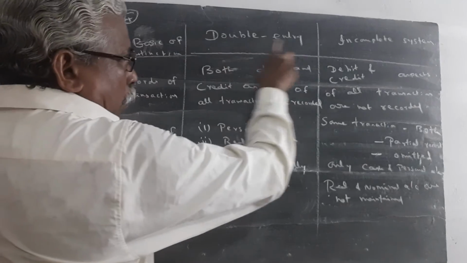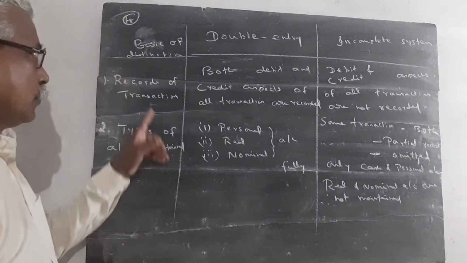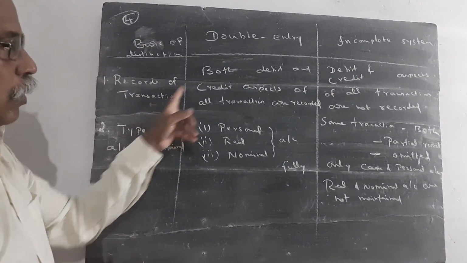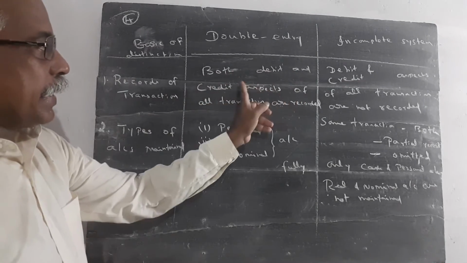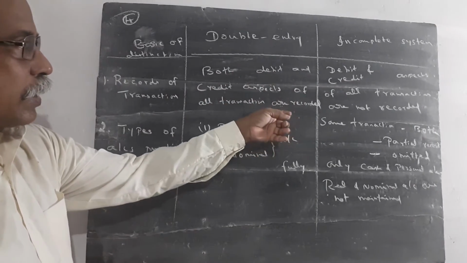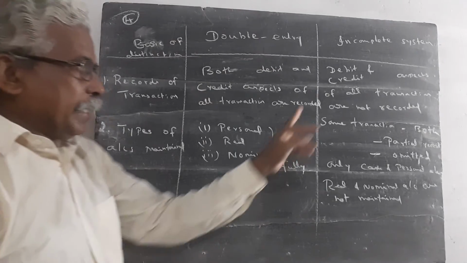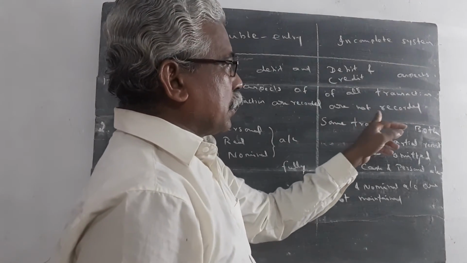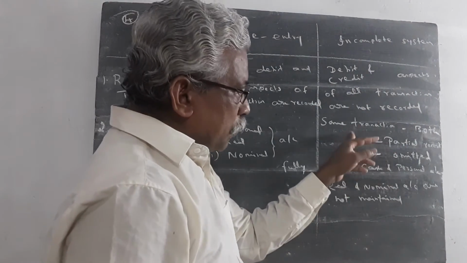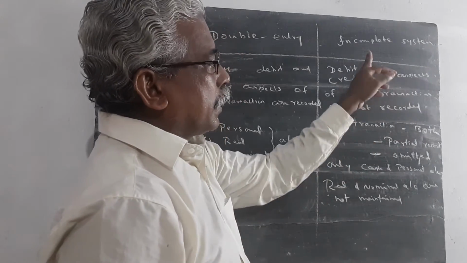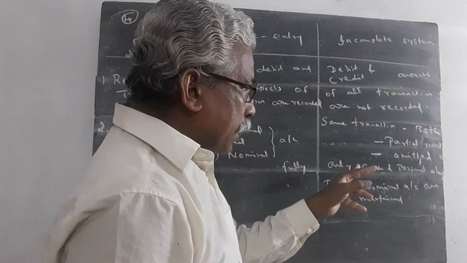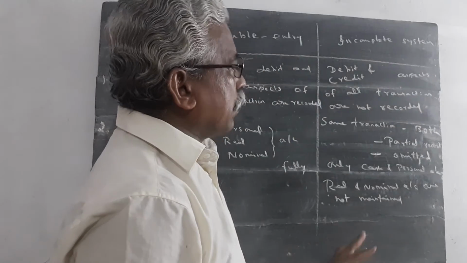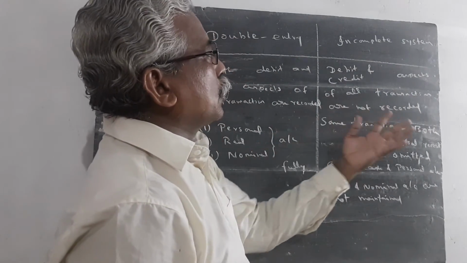What are the differences between double entry and incomplete records? First, records of a transaction. Both debit and credit aspects of all transactions are recorded in the double entry system. In incomplete records, debit and credit aspects of all transactions are not recorded. In some transactions, both are recorded; in some, partial records are maintained; in some, the entire transaction is omitted.